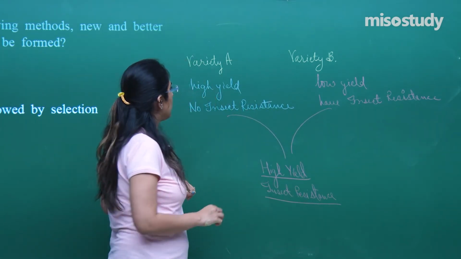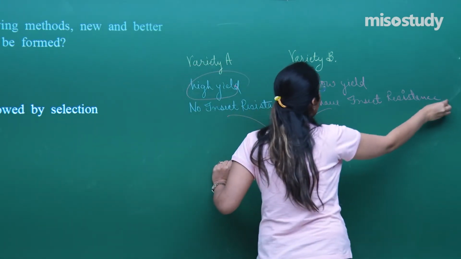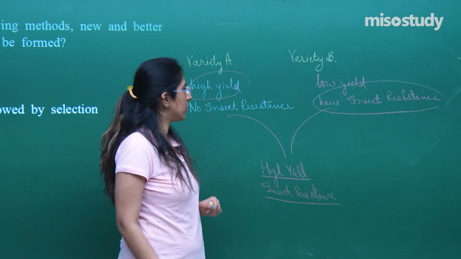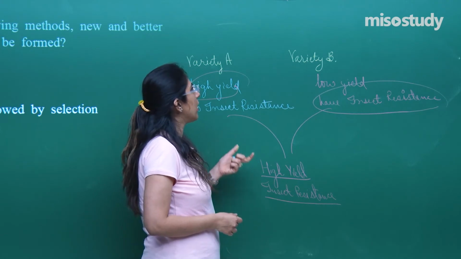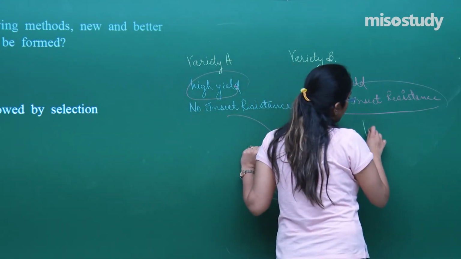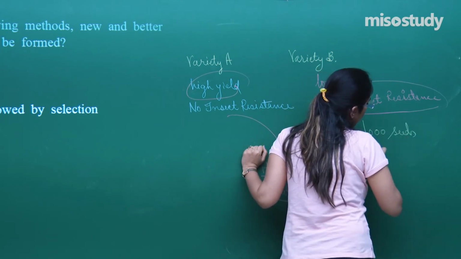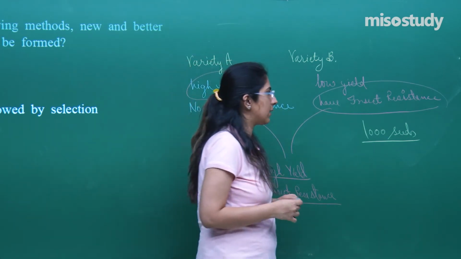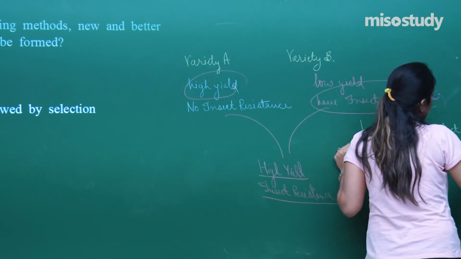From variety 1 I need this, from variety 2 I need this. I will bring about a hybridization experiment between variety A and variety B. Suppose 1000 seeds are produced. Out of these 1000, I have to select the desired character.